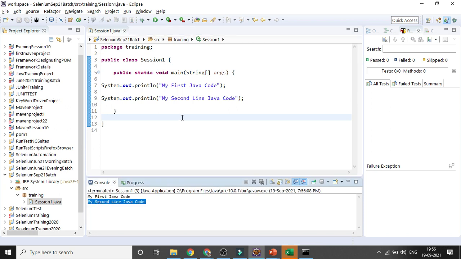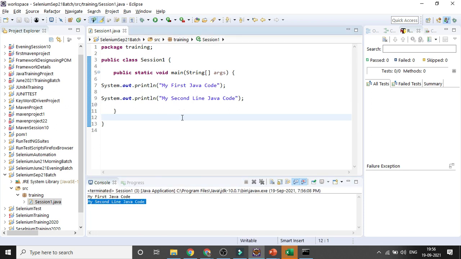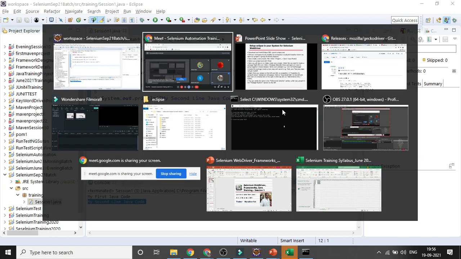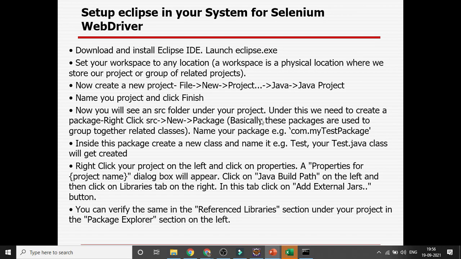Okay. So all the things I have given. Then the next is whatever jar file we have loaded. I already showed you the importance of Java, right? Then you already know the importance of Eclipse. Then I will show you the importance of the jar file, right? So the Selenium jar file you downloaded, now you need to associate it to the project.